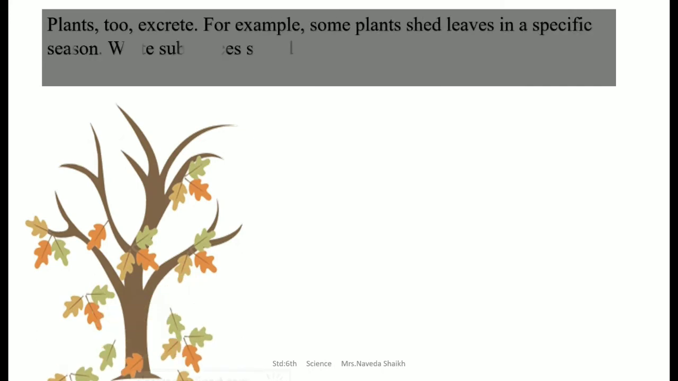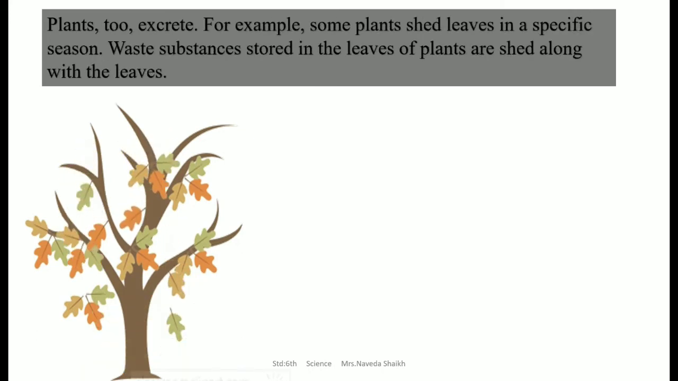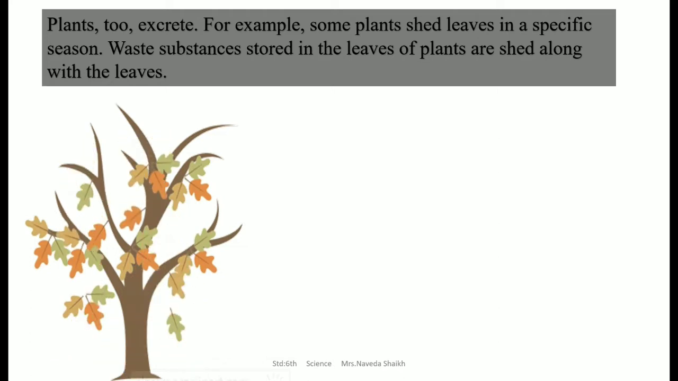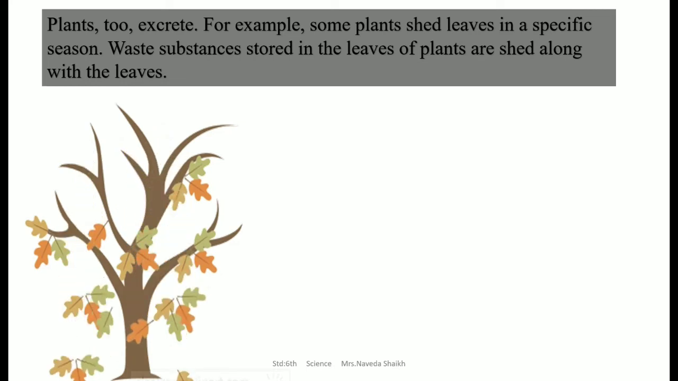The plants, they shed leaves. Plants store some of the waste products in their leaves, and that leaf falls off when it dries. So plants too excrete. For example, some plants shed leaves in a specific season because the waste substances are stored in the leaves of plants and are shed along with the leaves. So when plants shed them, they are giving out the waste.